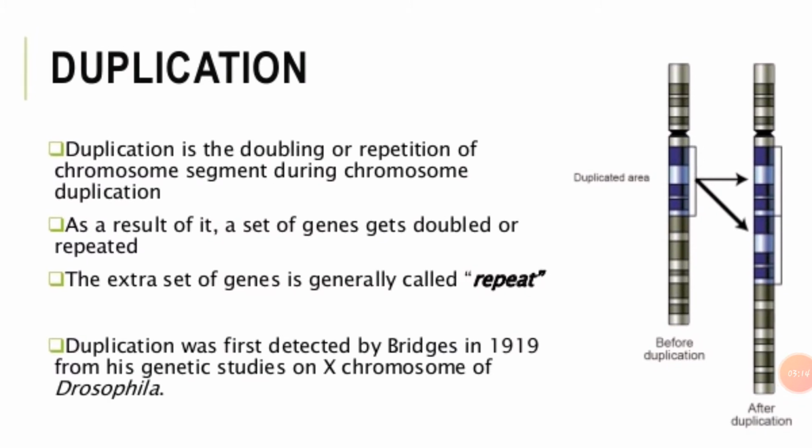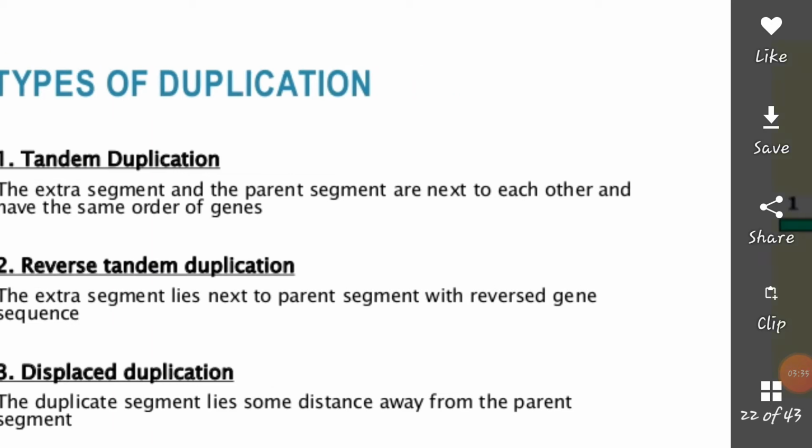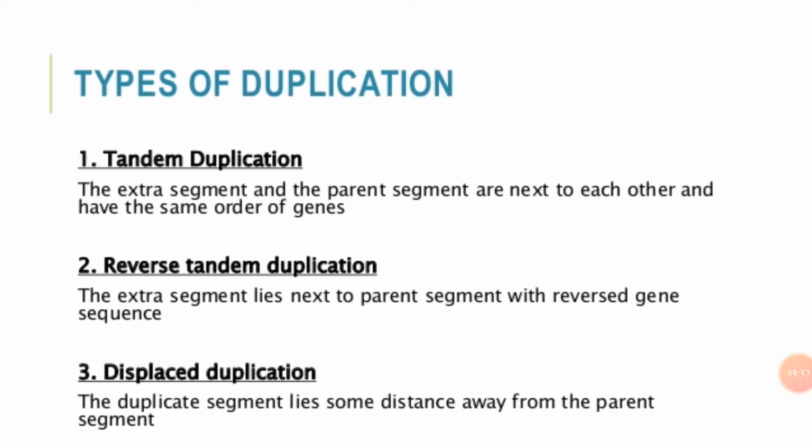Now we'll see the types of duplication. There are different types of duplication, depending on the location of the duplicated region of the chromosome. The types are tandem duplication, reverse duplication, displaced duplication, transpose duplication, and extracentric duplication. First we'll see tandem duplication.